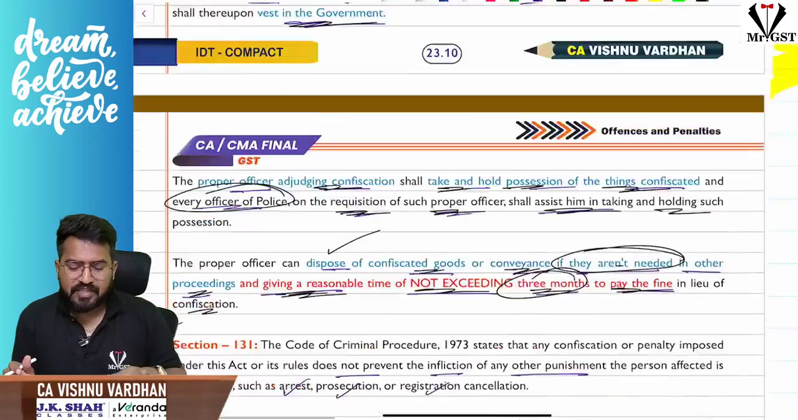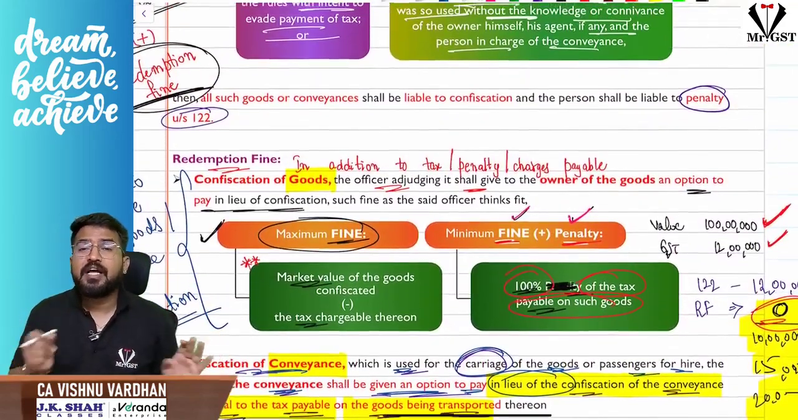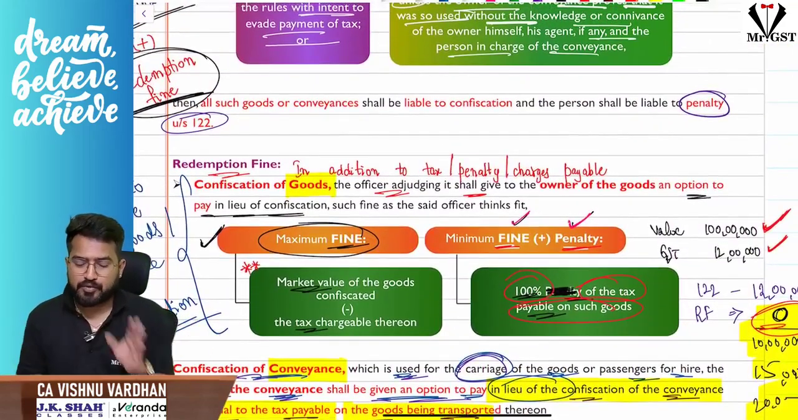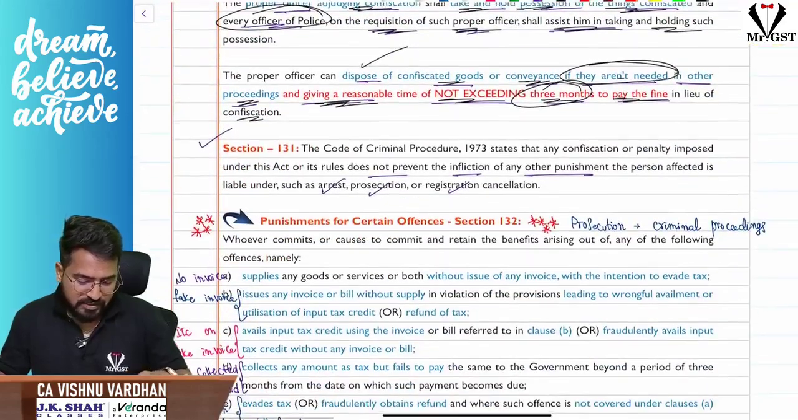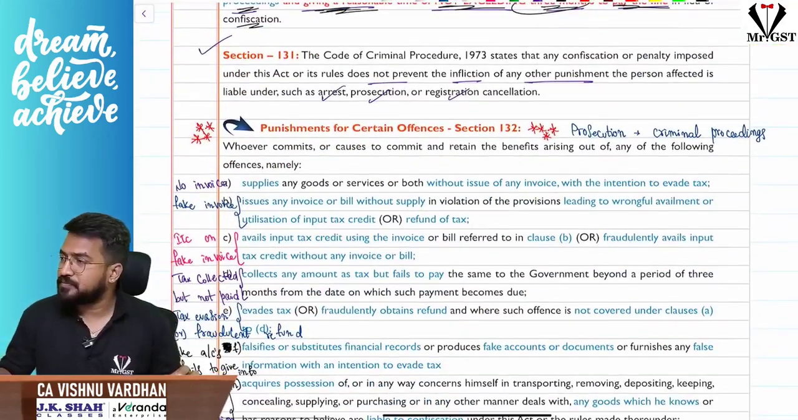That is section 130, a very very very important section, and I have simplified it like anything for you. So please be careful with this section and revise it properly for your exam. Okay, so that is section 130, confiscation.